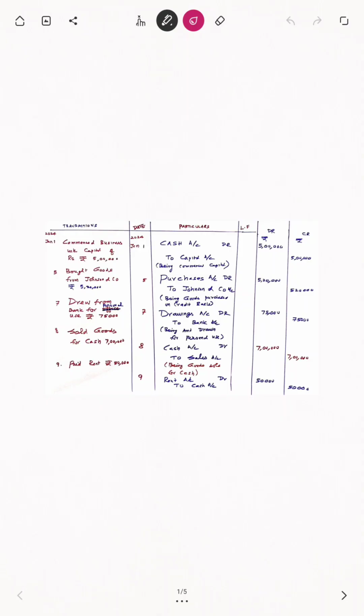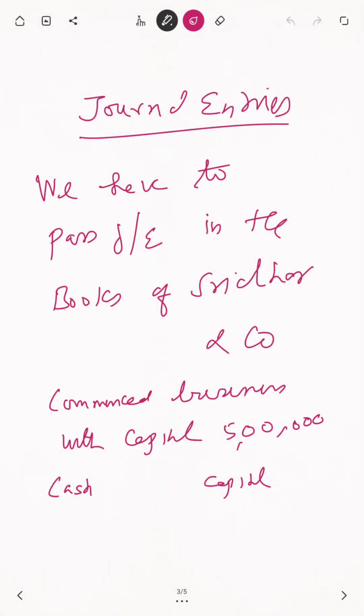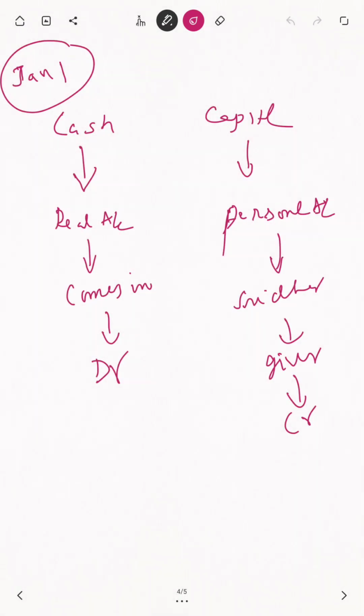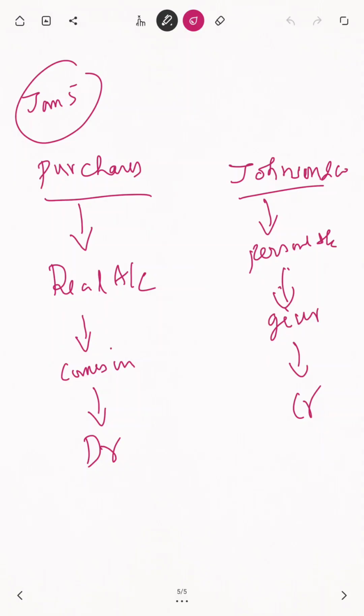Next transaction is what? Jan 7th. So it is a separate one. That's why I am writing it as Jan 7, so that you understand. For understanding only I am writing like this. In exams you have to analyze and do it. If you put all these workings, it takes a longer time to record this transaction. So for understanding purposes, sir is teaching.